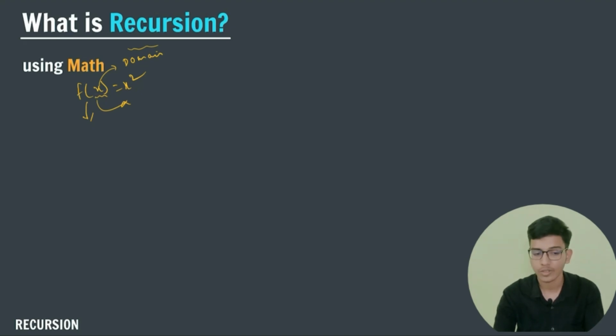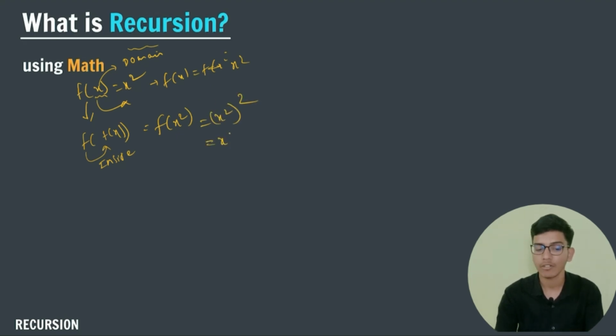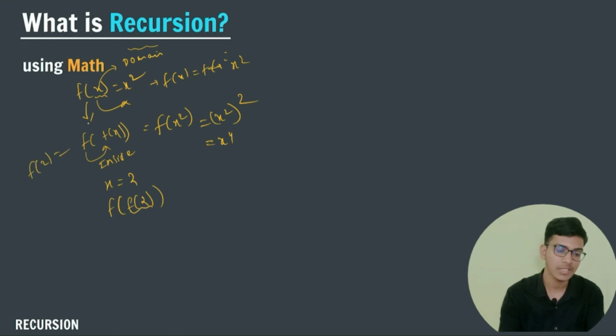So f of x equals x square is a function. I can write my function as f of f of x. Right here, I'm calling my function, and the inside parameter is the function itself. So f of x square will give x square whole square. Let us take an example that x equals 2. Then f of 2 is 2 square, that is nothing but 4. So this will give me f of 4.